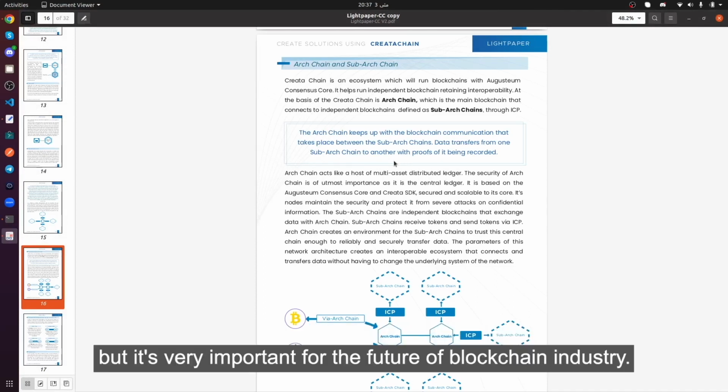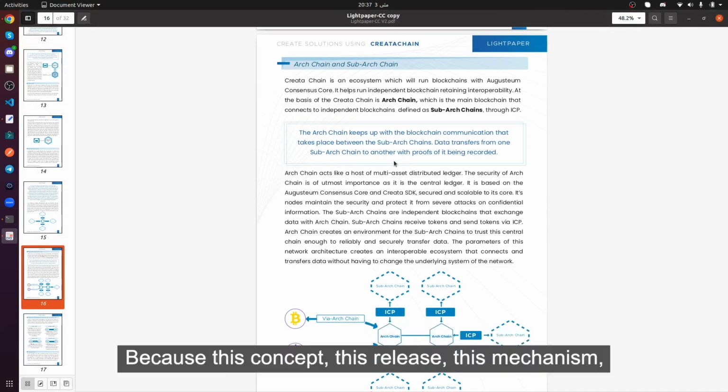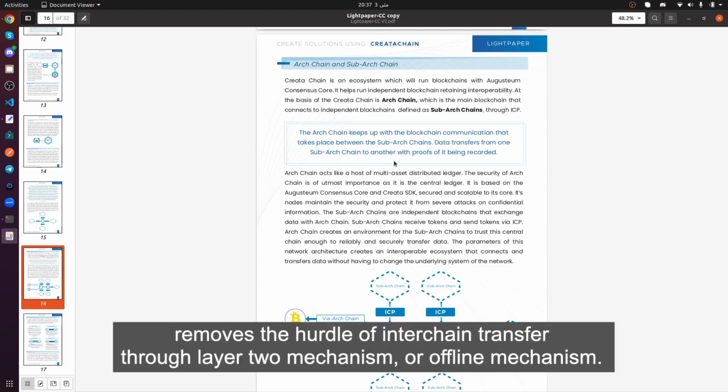This release doesn't only fit the communication for the future of Creatachain, but it's very important for the future of the blockchain industry, because this mechanism removes the hurdle of interchain transfer through layer 2 or offline mechanisms.